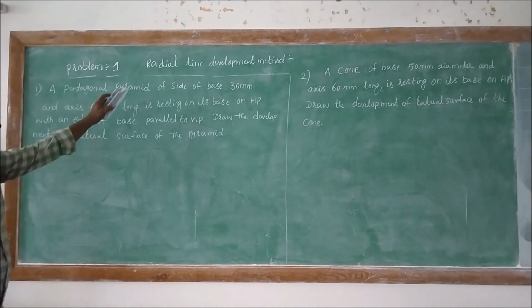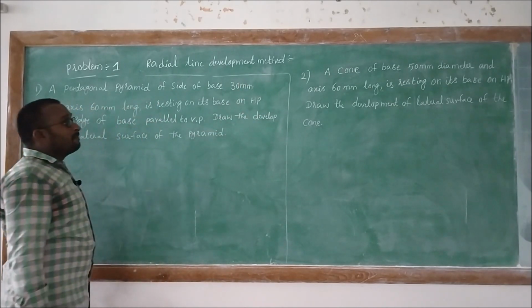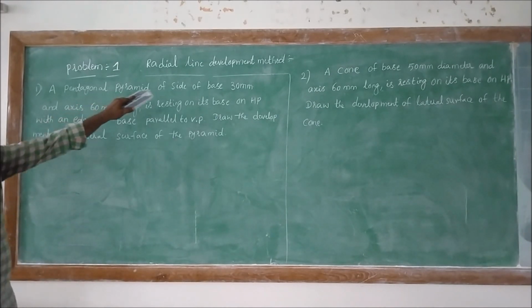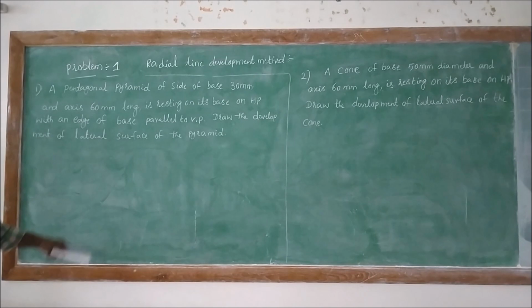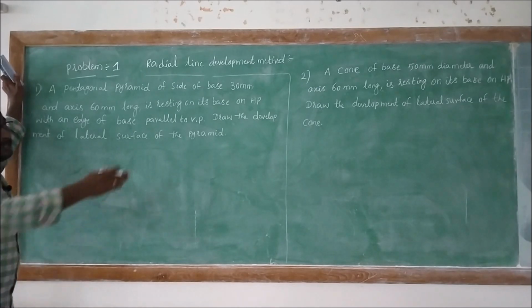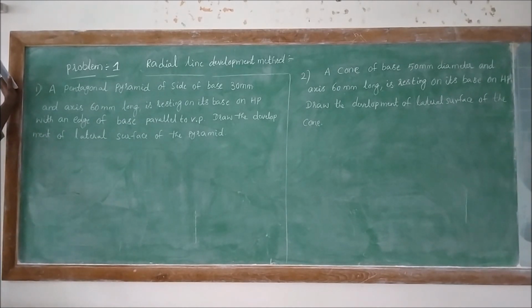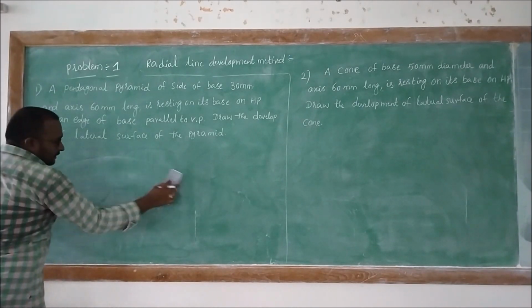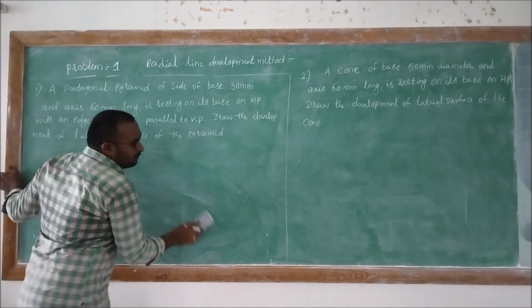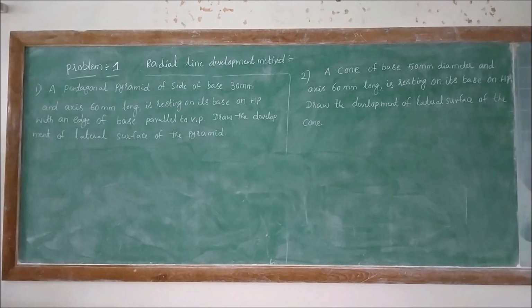Here is one more problem on the radial line development method. This radial line development method will be useful for pyramids and cone problems. So here the radial line method will use the slant edges, and the true length of the generator of the cone will be used to develop it. As usual, as I already told, for these kinds of problems we should start with the front view and top view of the given problem.